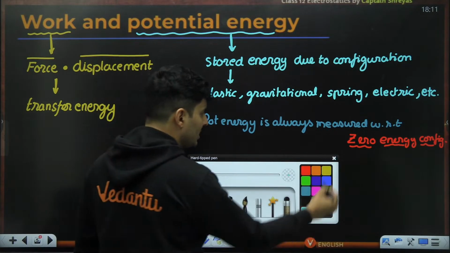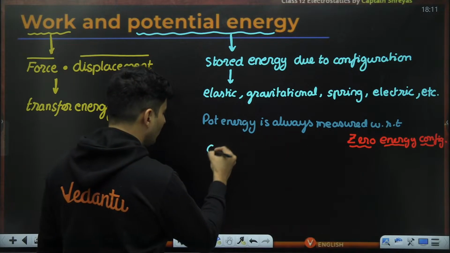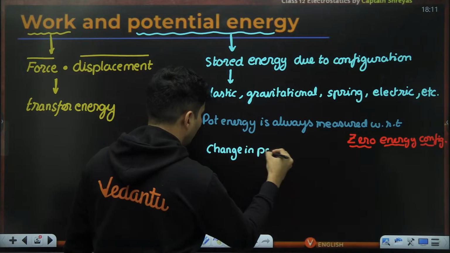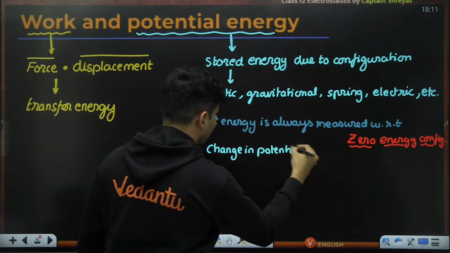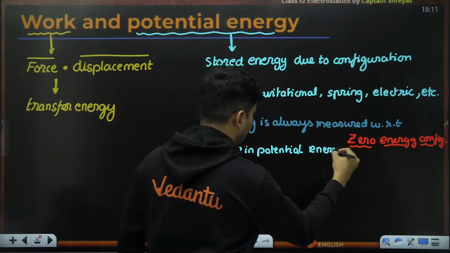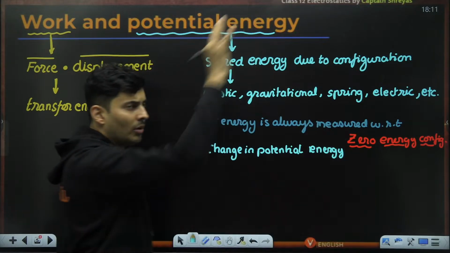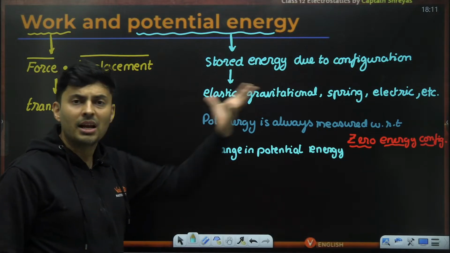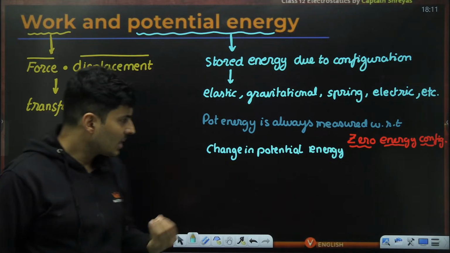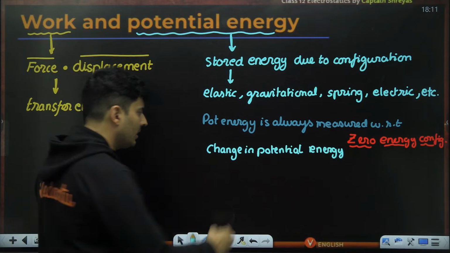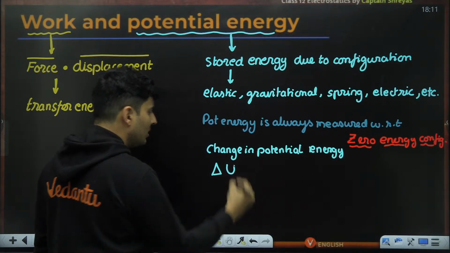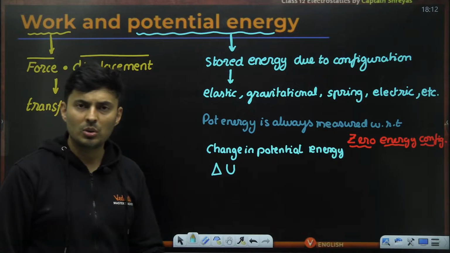So whenever you have a change in the potential energy, for example, I take a spring and I pull it, or I take a mass and I keep it on the top of an almirah or a table, then there is a change in the potential energy. Change means delta. Potential energy symbol, usually we use capital U, not small u or v.